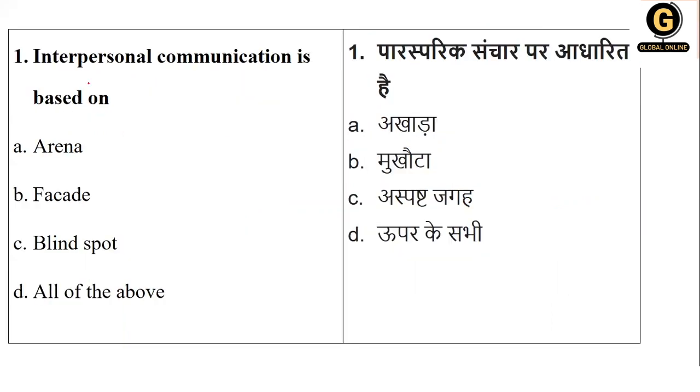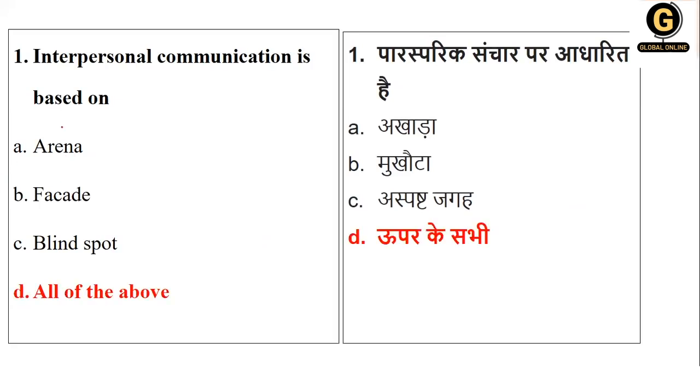Talks about interpersonal communication is based on arena, facade, blind spot, all the above. Arena is nothing but it is called as the place. Facade, it is an attractive part, like an attractive part of a building, the attractive part of communication. Blind spot, for example, which has to be avoided. So interpersonal communication is based on what? It is based on all the above mentioned. So the right answer for this question is all the above. Next question.